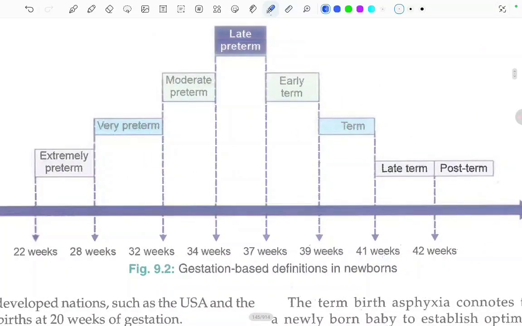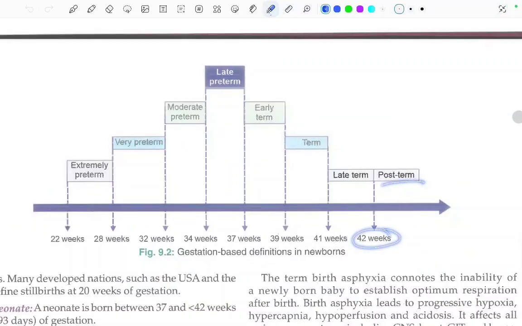This is the gestation based definitions in the newborn. First one is the early preterm. Let's start from the term. Okay. So yeah, the term week starts from 37 weeks to 41 weeks. Fine. So the term is again divided, up till 42 weeks inside, 37 to 42 weeks. First one is the early term, then term from 39 to 41 weeks, and late term. Post term is more than 42 weeks.